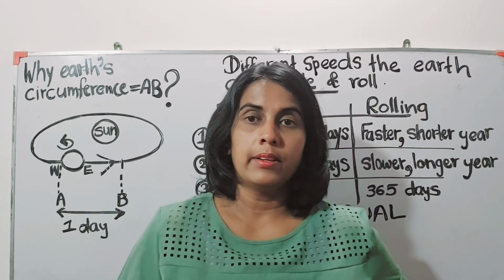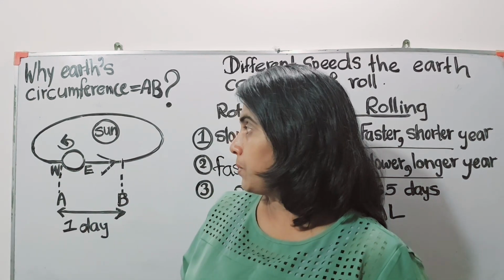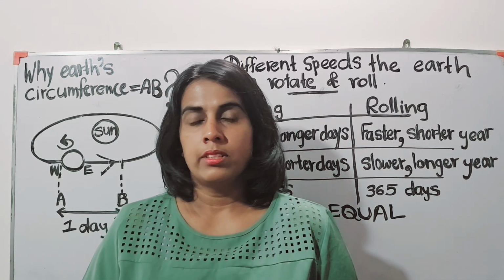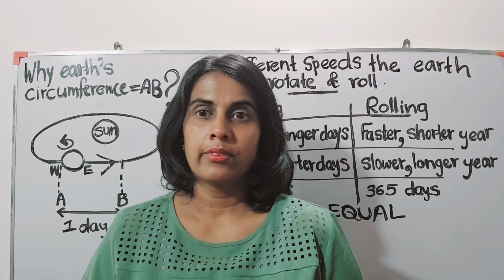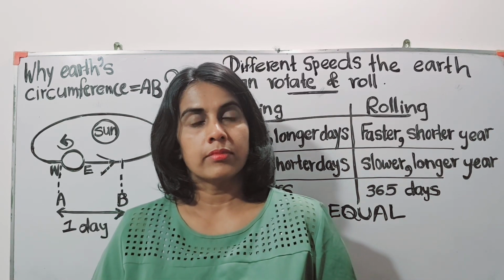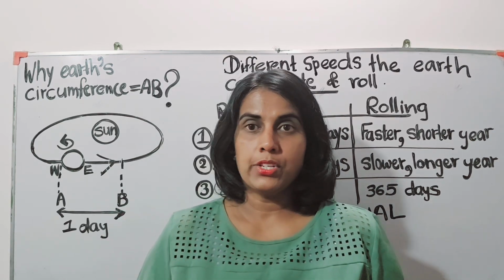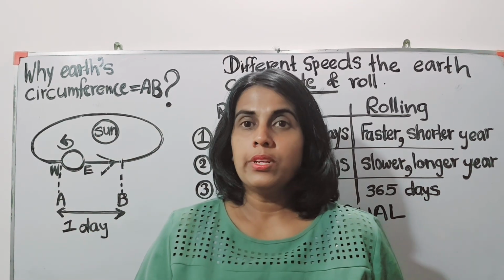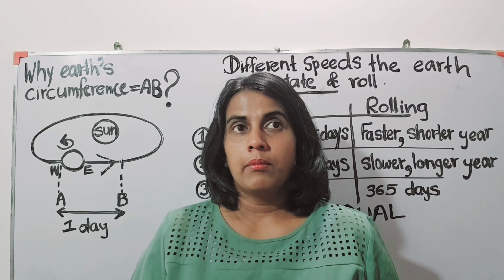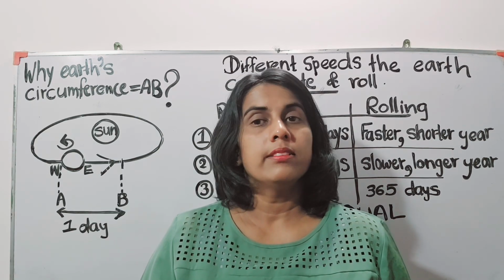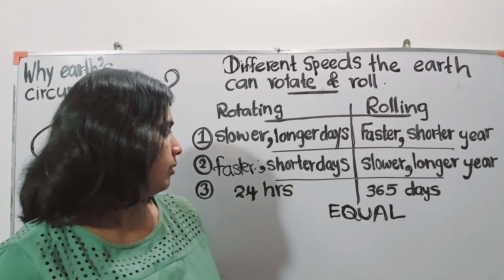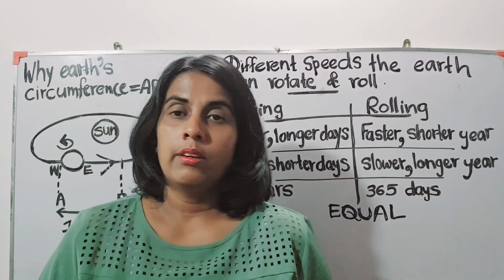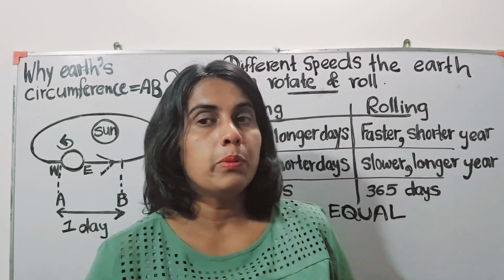In physics, this concept, this content is not addressed. They don't discuss this. They discuss the speed of rotation and revolving around the sun in two different cases. But we can explain this. Why does it have to be 24 hours and 365 days? How can we compare the speeds of those two?